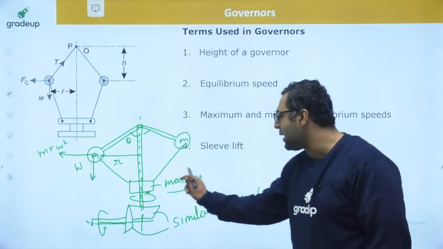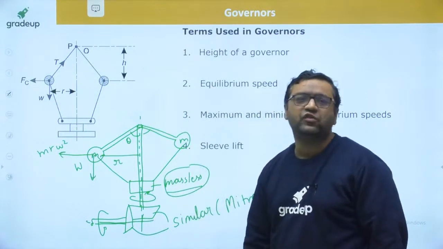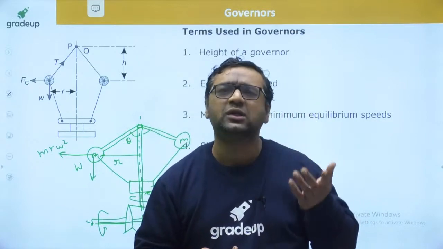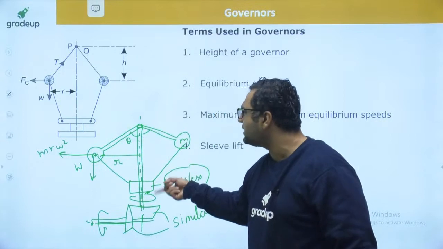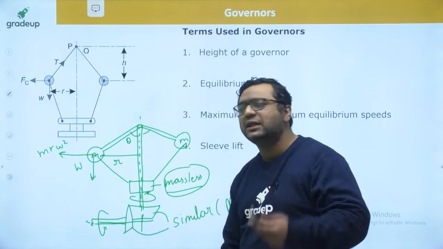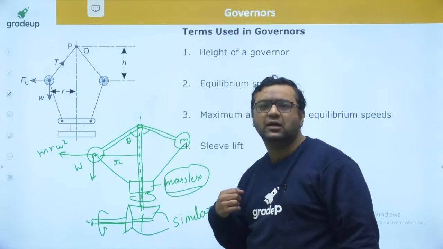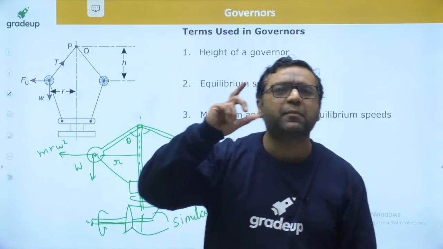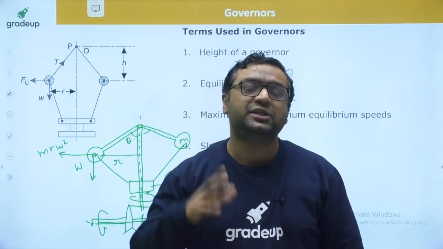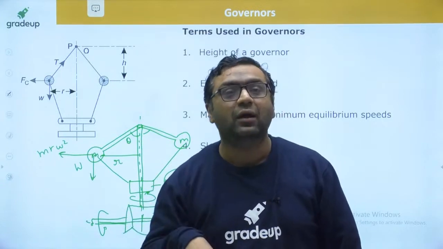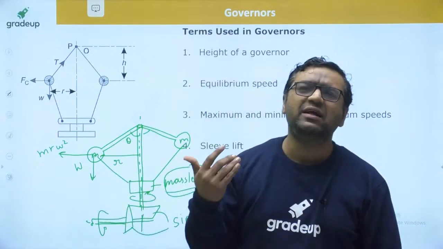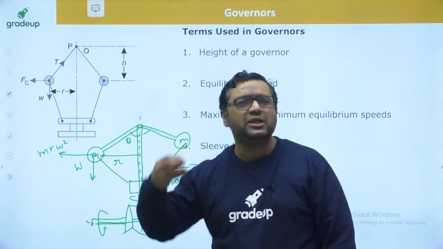As I said, this was kept massless, and the intention of Sir James Watt to keep it massless was not wrong. The intention was very pure, because the movement of this sleeve is very, very important. It is going to govern everything. So Sir James Watt was thinking it should be light so that it can move very easily. But this became the blunder, because of which the Watt governor was not capable of running at higher speeds. It failed at 70 rpm. At 60-70 rpm it became insensitive, so there is no use of that governor.